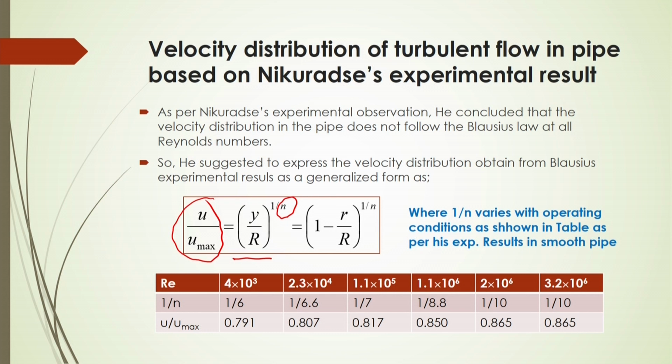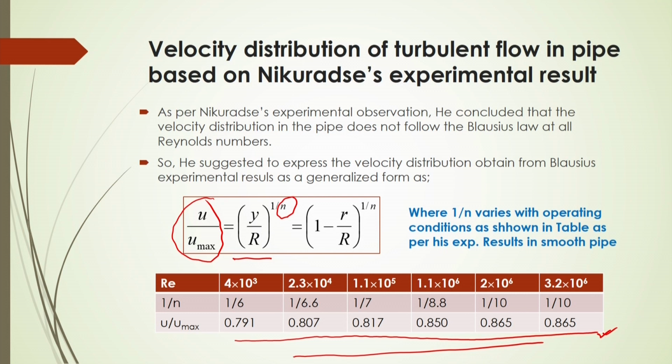Here, instead of 7, n is a constant, and this 1 by n will vary with the operating conditions. In the table some results are given. If 1 by n is equal to 1 by 6, then u by u max should be 0.791, whereas for other values of 1 by n, shown in the table, the u by u max values are near each other but there is a variation.